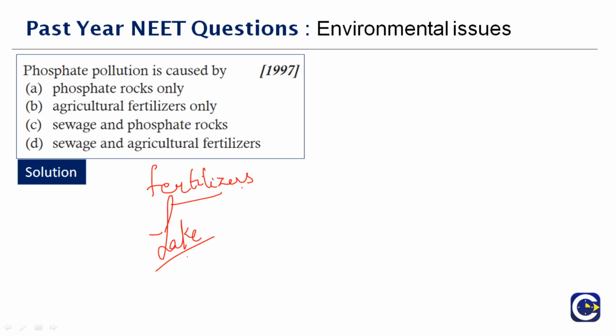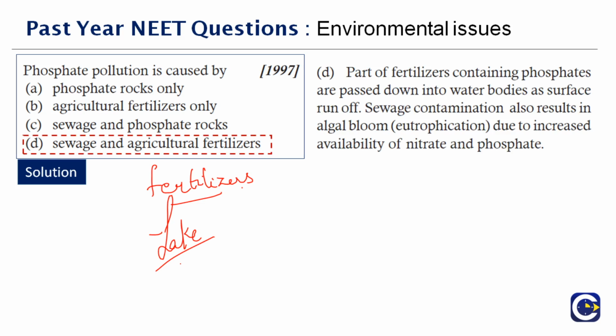So the phosphate also causes a main threat to the aquatic organisms and leads to eutrophication, where the organisms cannot survive because the biochemical oxygen demand will increase as the sewage waste or these agricultural waste accumulate in water. Therefore, the right answer to this question is option D.